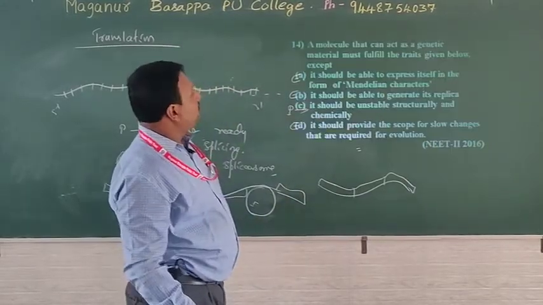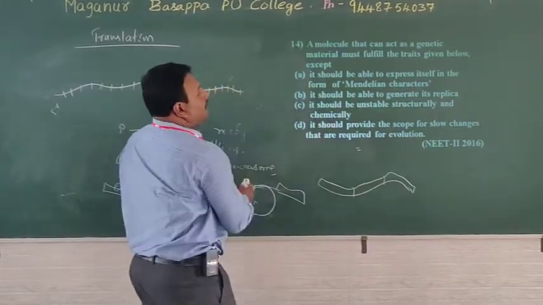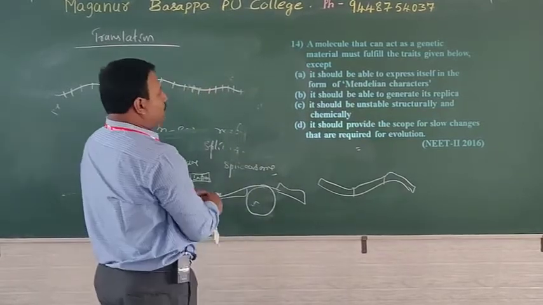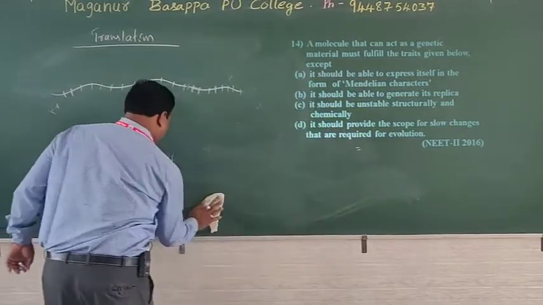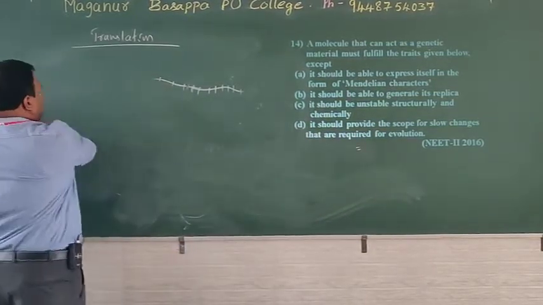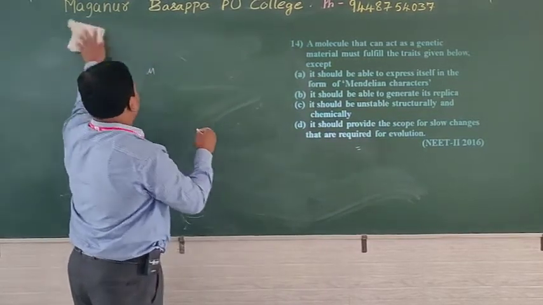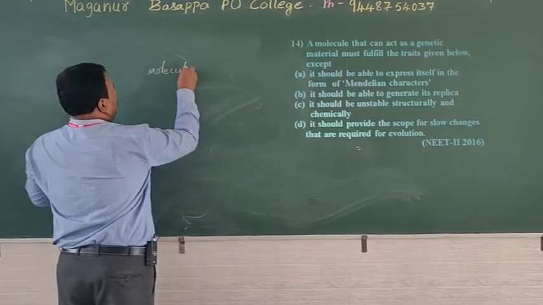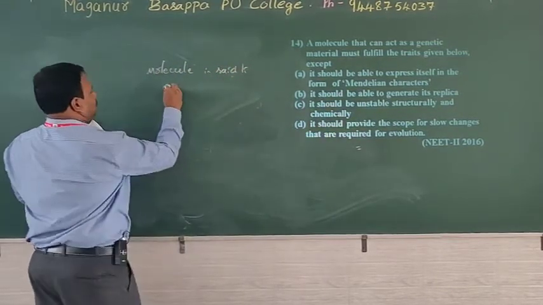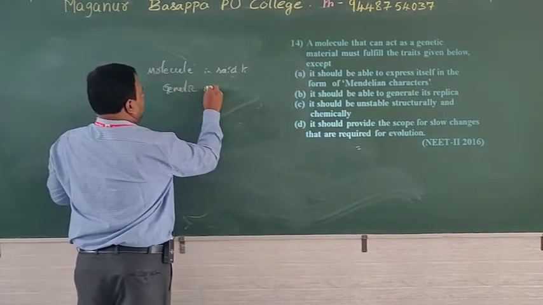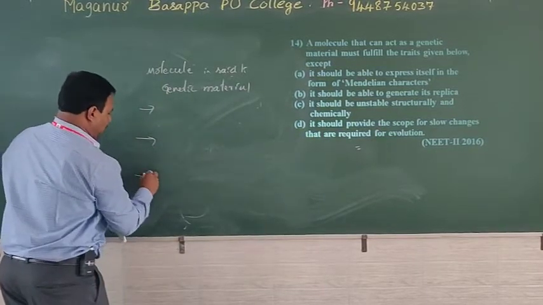Okay, go with the next. 14th. The molecule that can act as a genetic material must fulfill... How do you remember this property? There is a clue. A molecule is said to be genetic material, it must follow the 4 conditions.